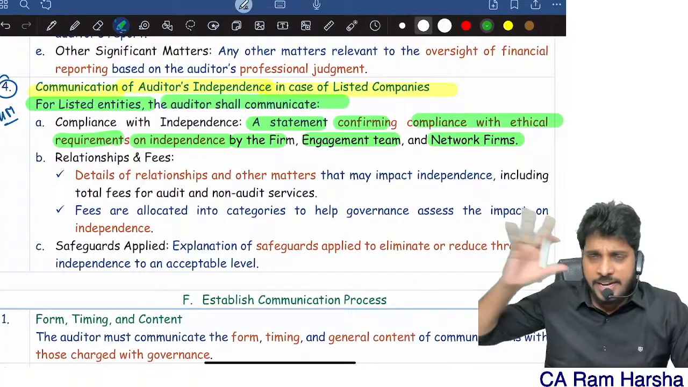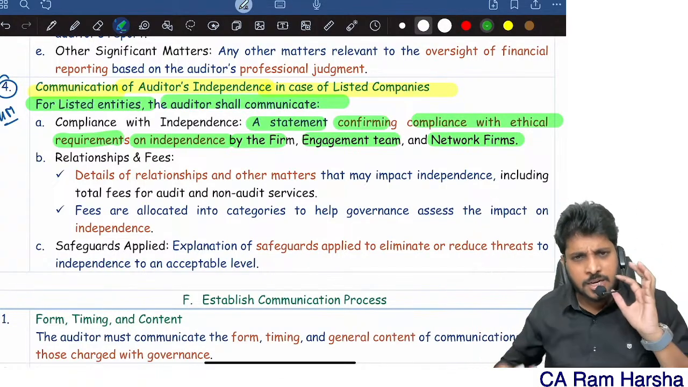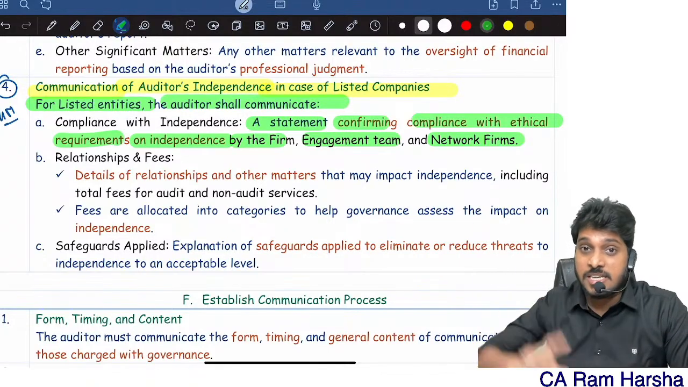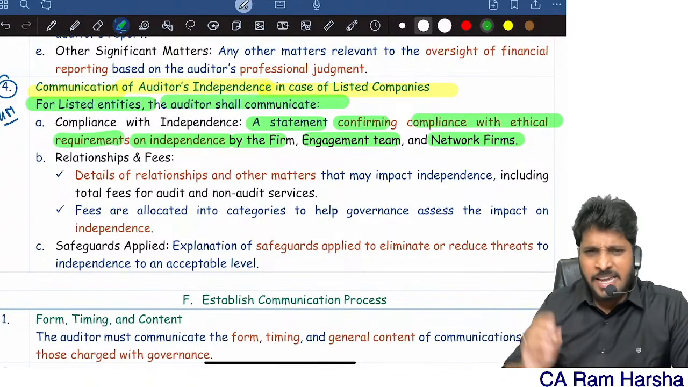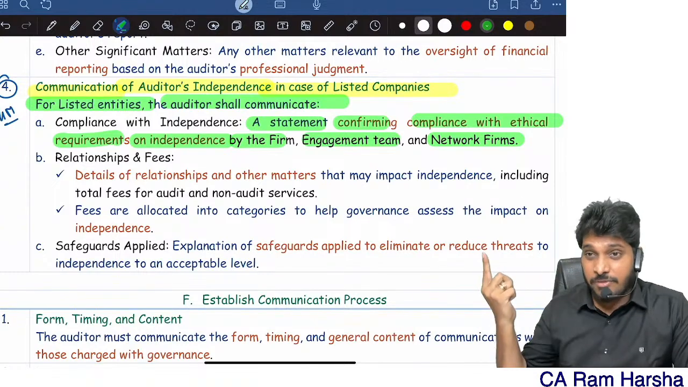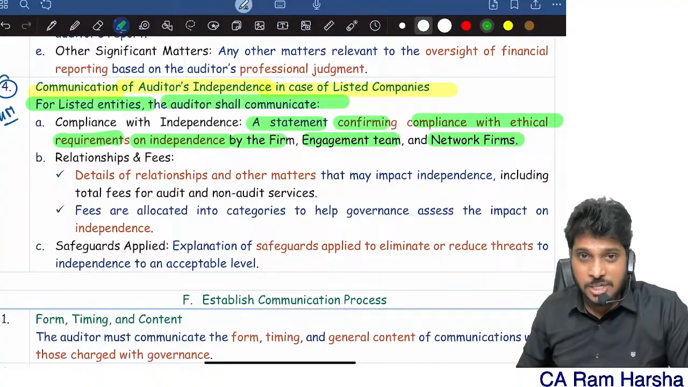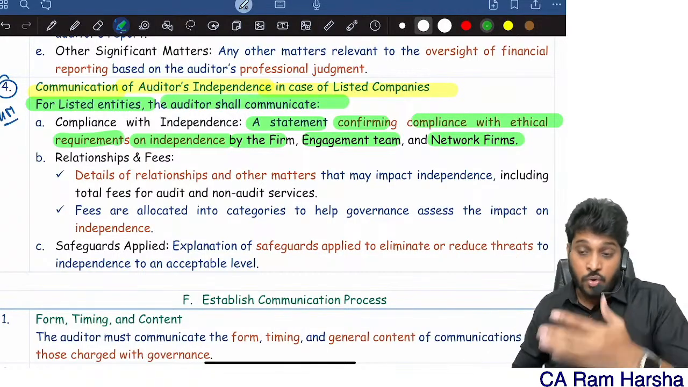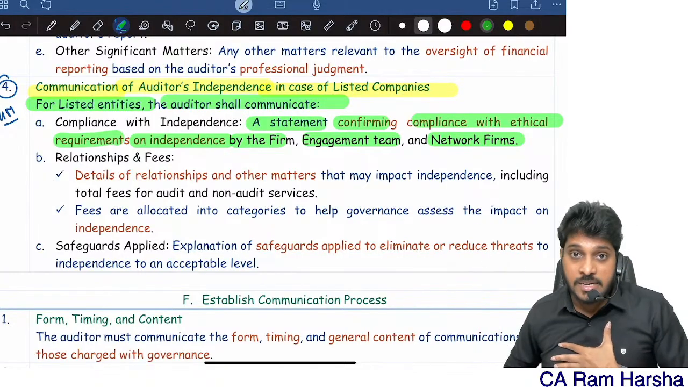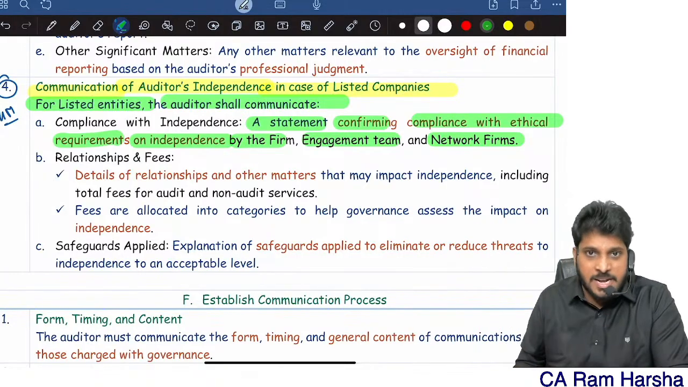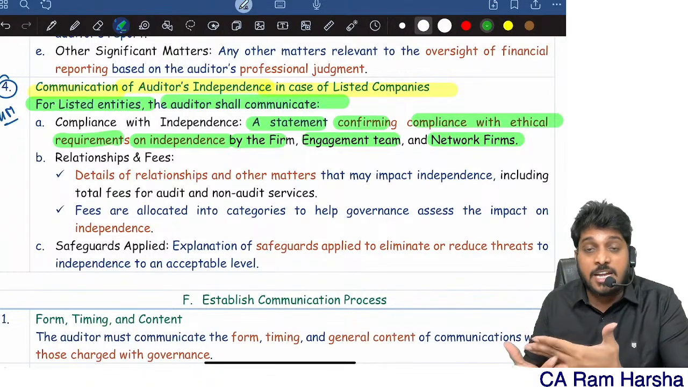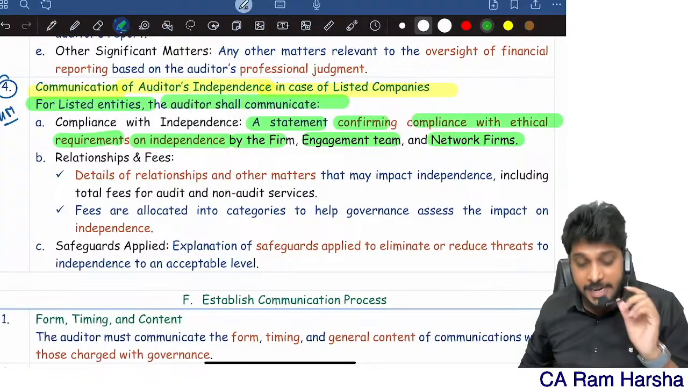So when you're auditing listed companies, there are so many ethical requirements. What are the ethical requirements when we are doing the audit of a listed entity? We have a discussion in the CA Final professional ethics chapter, like fees, how much we should charge, whether other services can be provided or not, network firms, network guidelines. So many rules and regulations are there, which we will discuss in CA Final. So the auditor has to communicate to the management and those charged with governance regarding how they complied with independence requirements. Yes sir, I am independent.